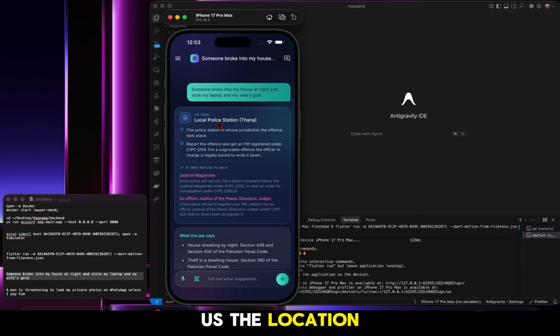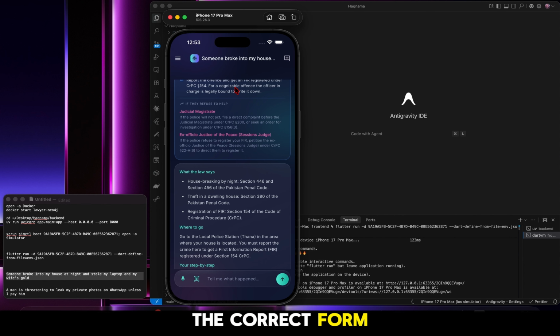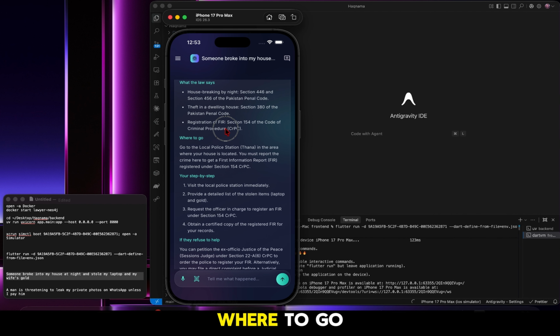First, it tells us the location that we have to go to. So it says that we have to go to the local police station. It also mentioned Thana, the police station in whose jurisdiction the offense took place. Okay, so report the offense and get an FIR registered under the CrPC. So it's telling the law in the correct form. So it says what the law actually says and where to go.